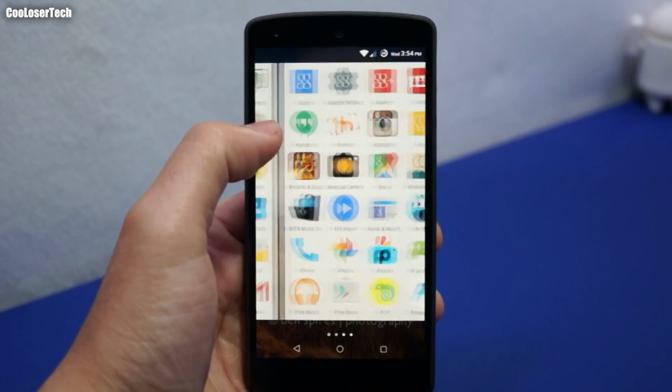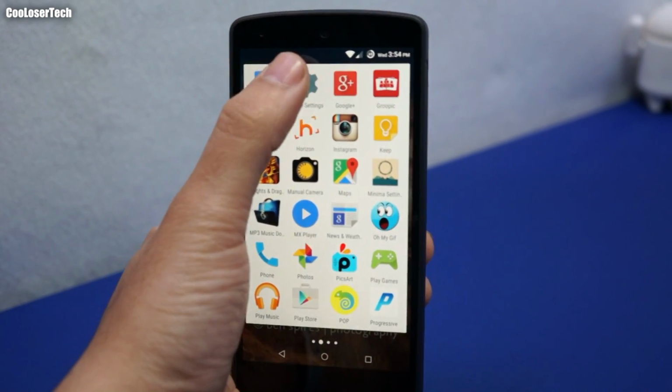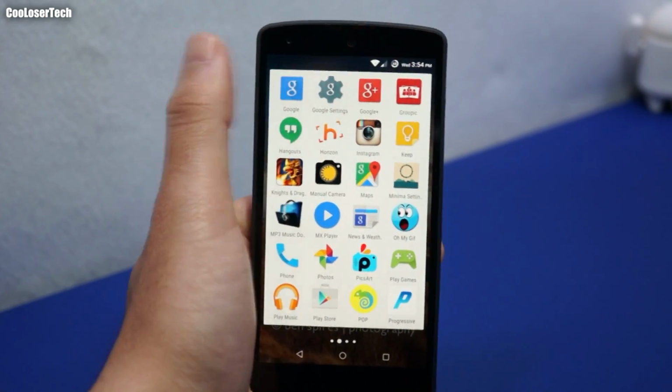Gmail, everybody knows Gmail. I'm not gonna go into it. Google, everyone knows Google. Google settings, I'm not gonna go into that. Google Plus, everyone knows that.